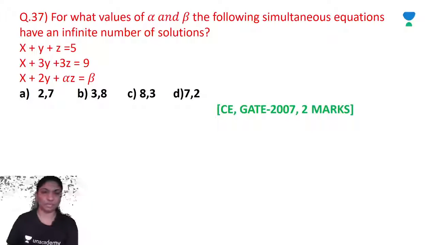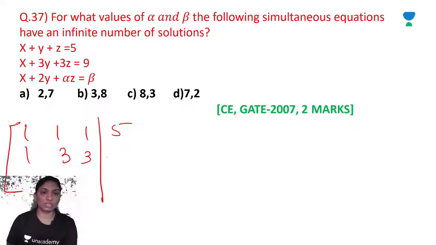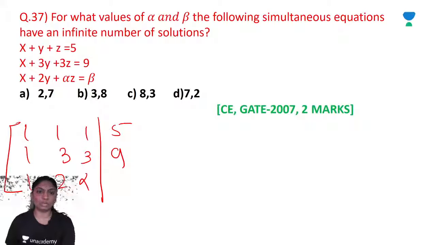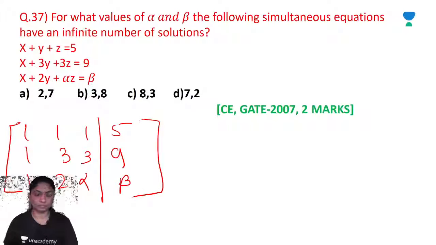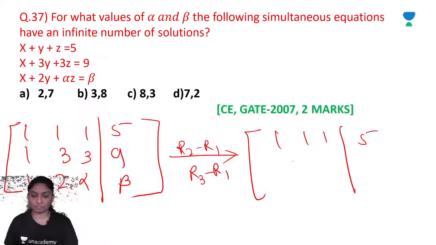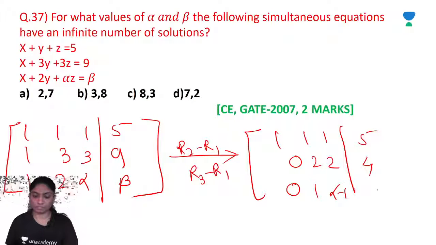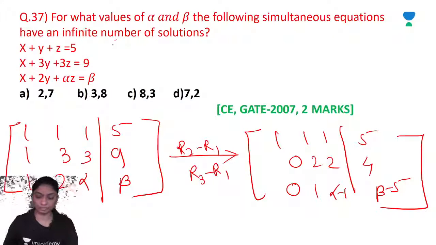For that we have to calculate the augmented matrix. 1 1 1 5, 1 3 3 9, 1 2 alpha beta. So R2 minus R1, and beta minus 5.